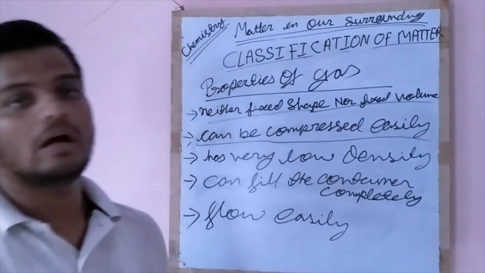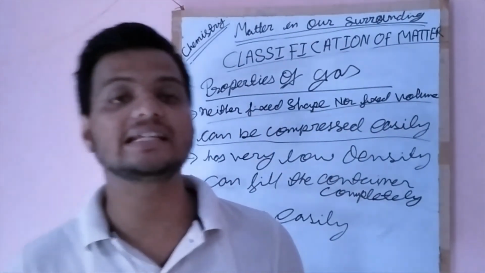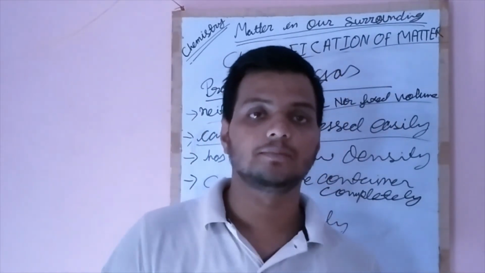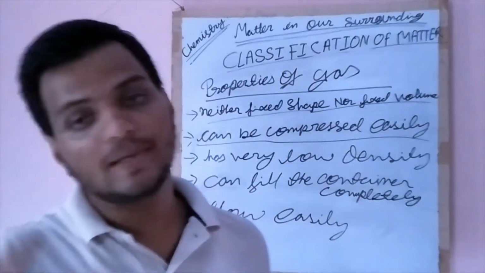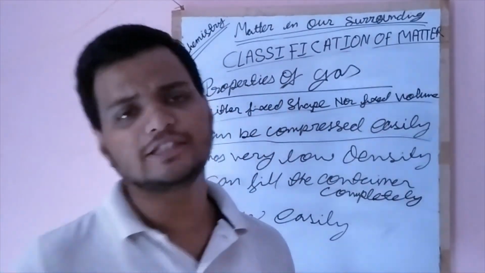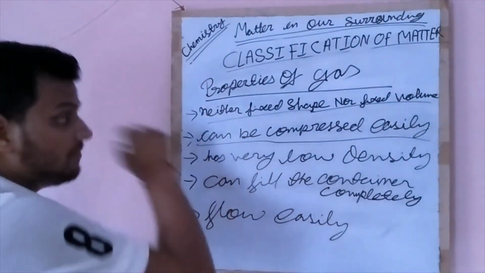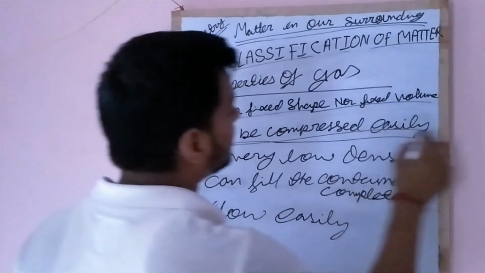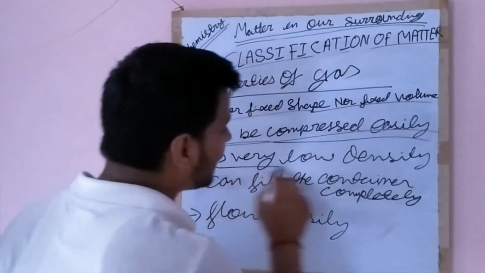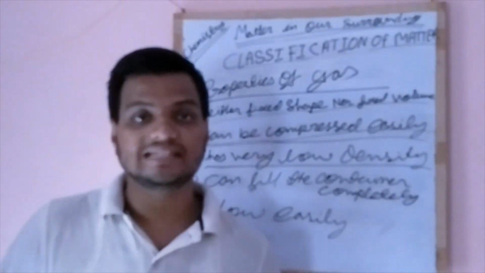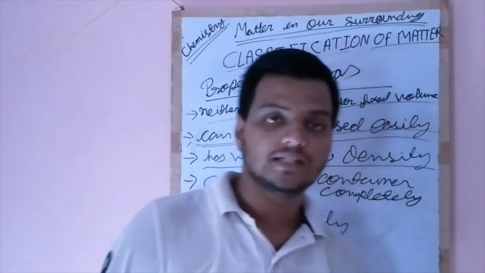If a 40 liter, 60 liter or 80 liter container is filled with a gas, by giving pressure through a piston, we can compress it a lot. So it is said that it can be compressed easily. And the third is, the gas has very low density, very low as compared to solid and liquid.